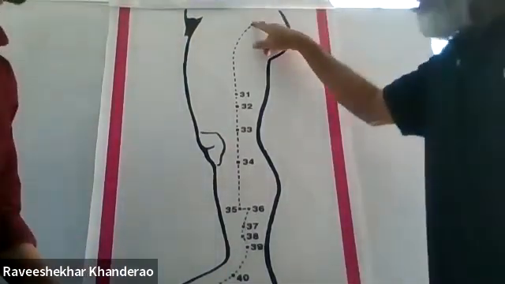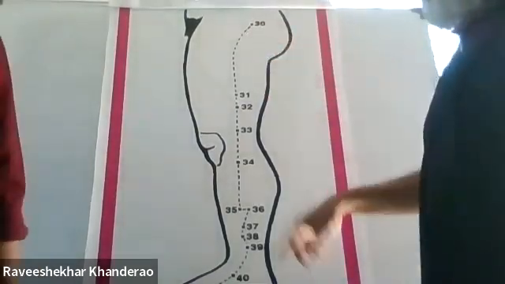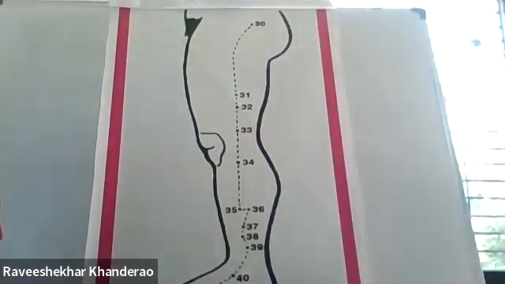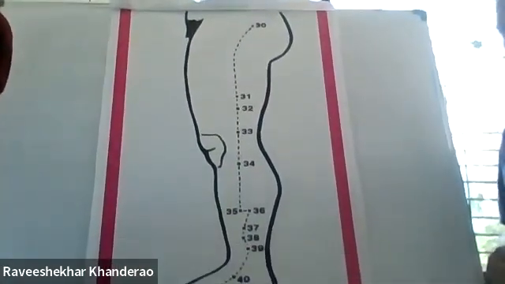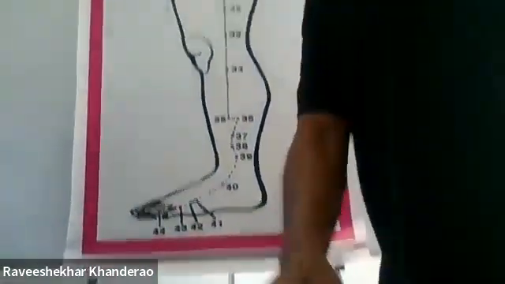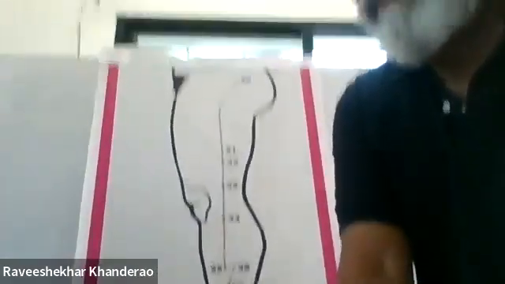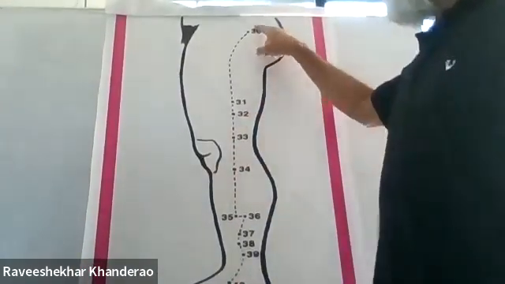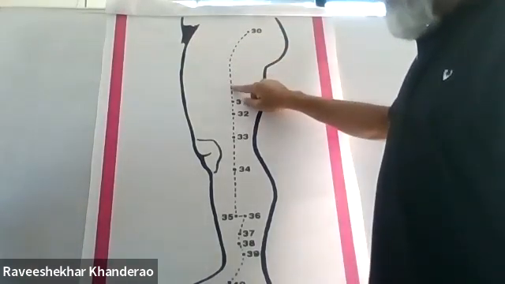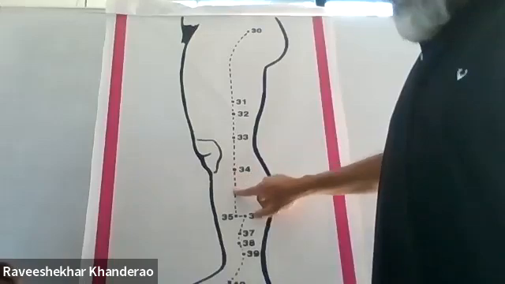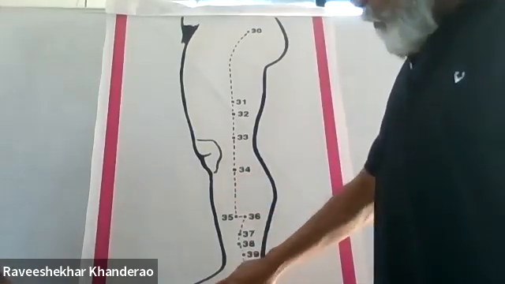See, from GB30, this is how the path will go. From GB30, it will take the lateral part of the lower limb. From here it comes here.